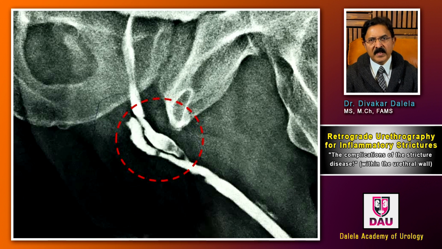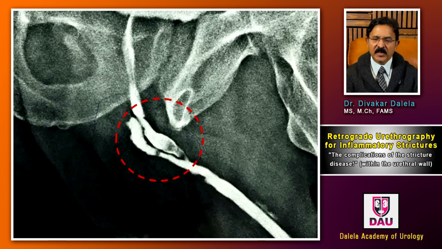The false passage will be connected to the distal urethra, because that's where it has come from, while the normal passage will be connected to the normal proximal urethral passage, the prostatic urethra, and the bladder up there. So on the basis of the passage and its continuity, you can say whether it is a false passage or a normal urethral passage.